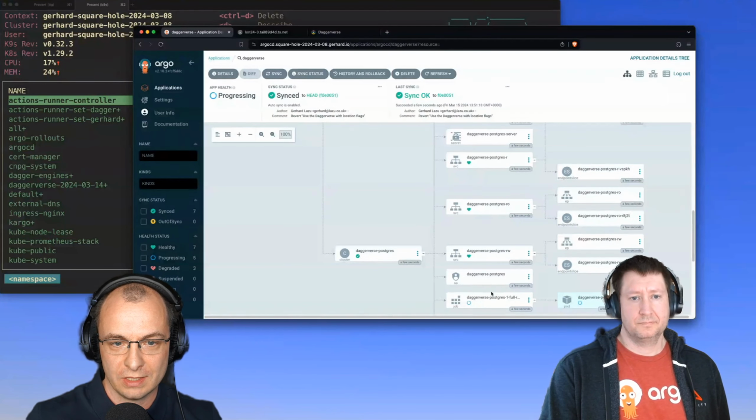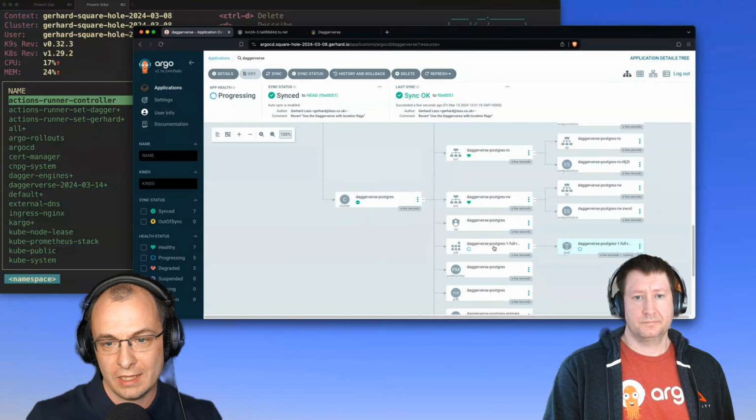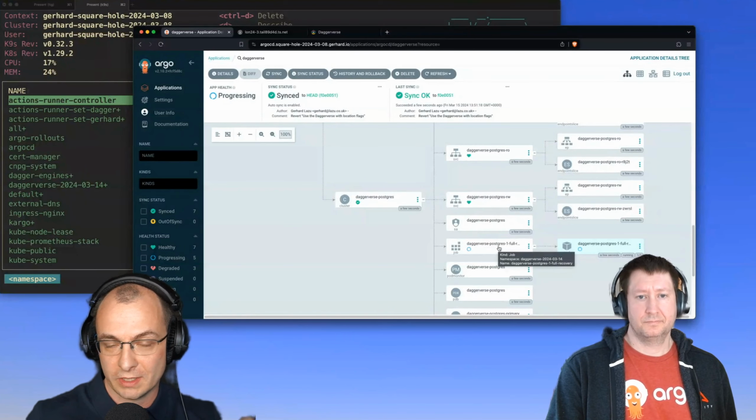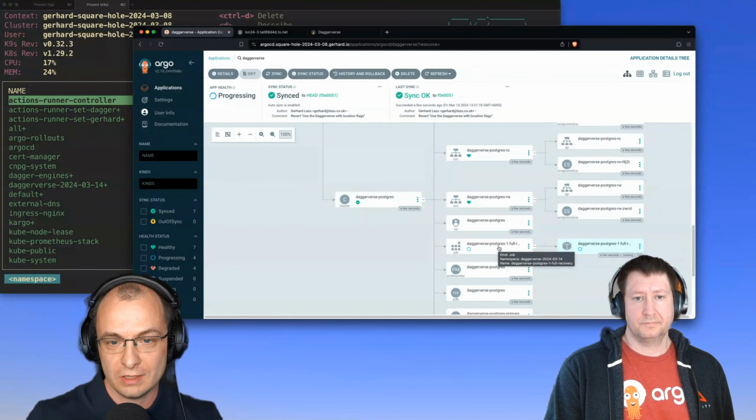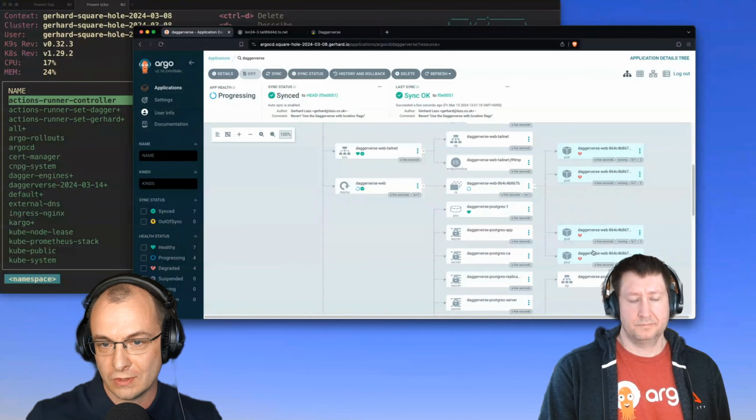Postgres is being created, Daggerverse Postgres, the cluster. There you go. So now we're seeing a restore from backup. So the Postgres cluster using Cloud Native PG is being created. It's restoring from backup from object storage. And that's why the application is failing, because there's no Postgres to connect to.